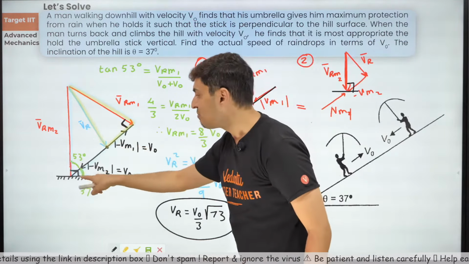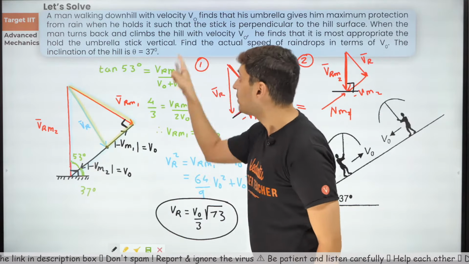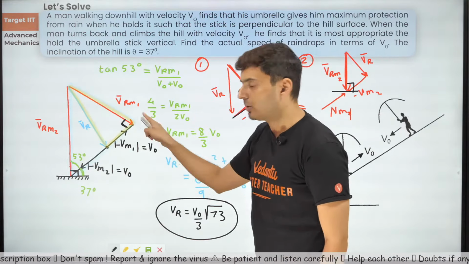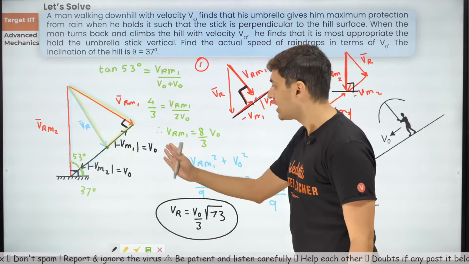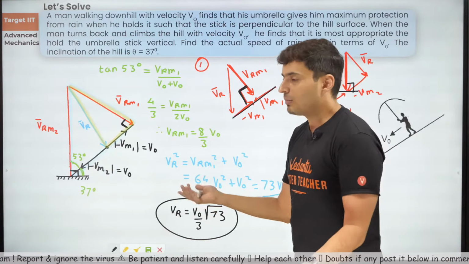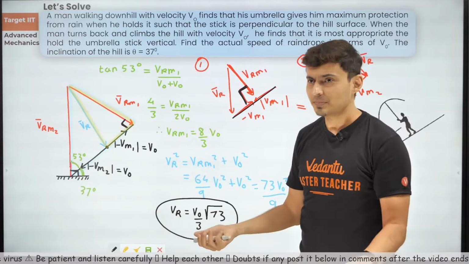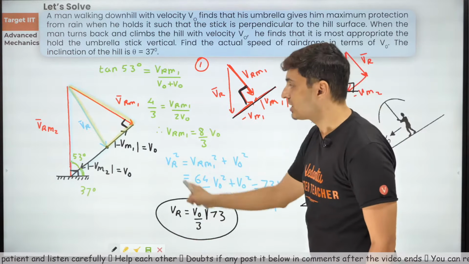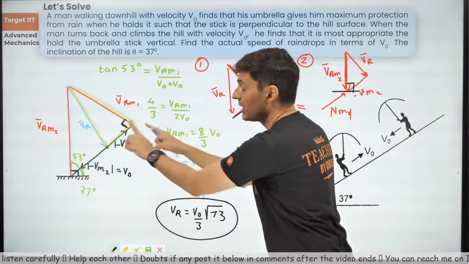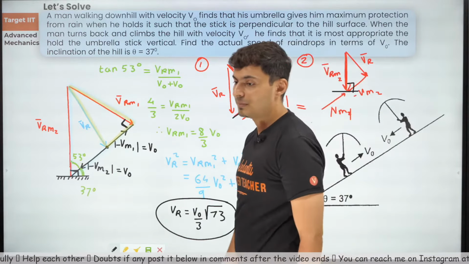The rest is just marking the angles, knowing what is given, and then using geometry like trigonometric ratios and Pythagoras. If you think about it, somebody will laugh: oh, there was just Pythagoras and tan of an angle in this question. The calculation part is only this much, but getting the angles here is the tricky part. I hope this is clear.